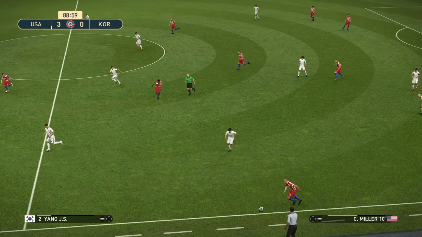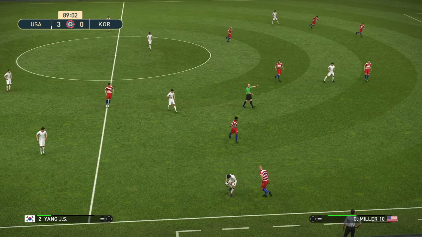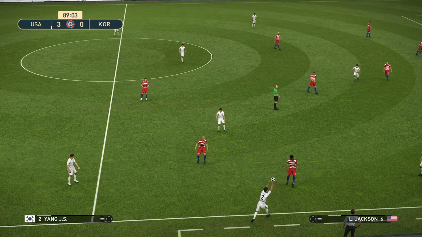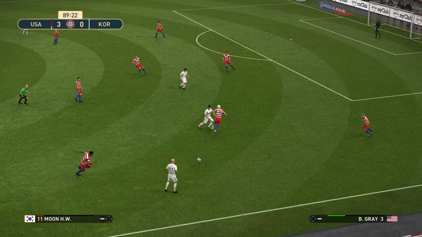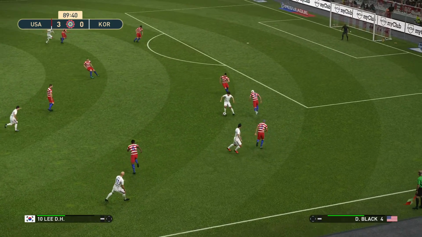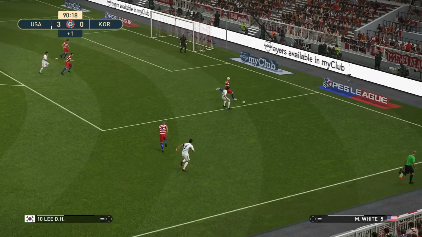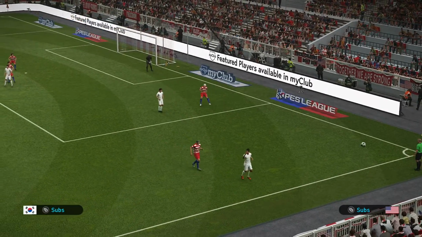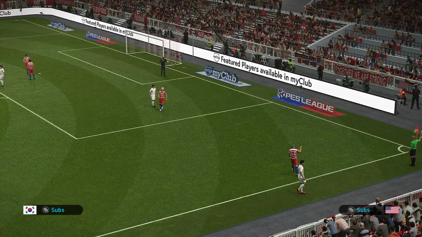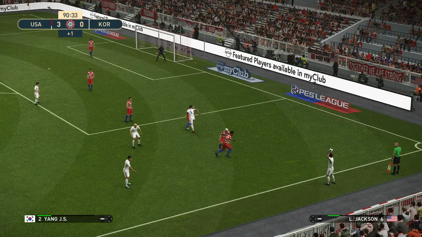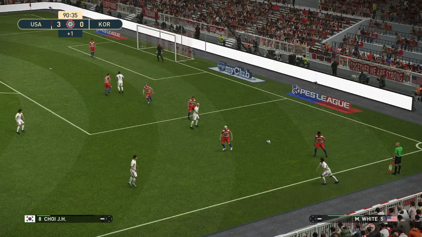So be sure to check that out. And of course we'll show you the full league standings. So you'll get to see where everything is at. And it's not going to make for good reading for South Korea. They will remain on 13 points. Down in the bottom quarter of the table.